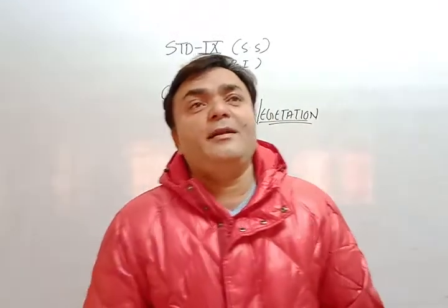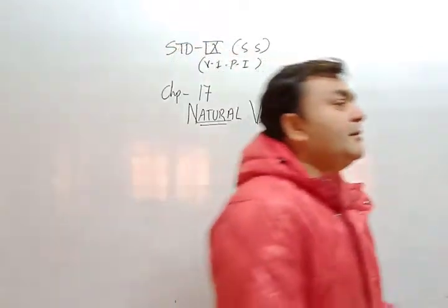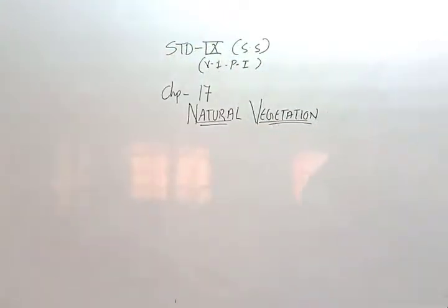Now, types of natural vegetation. How many types of natural vegetation are there? Vegetation that is given by nature to us is called natural vegetation.